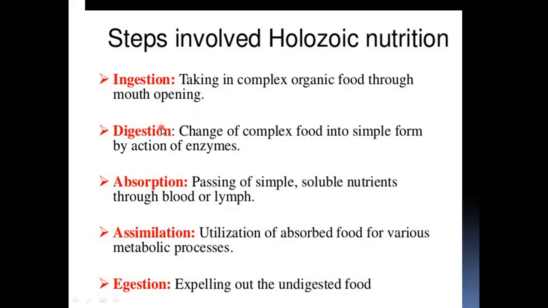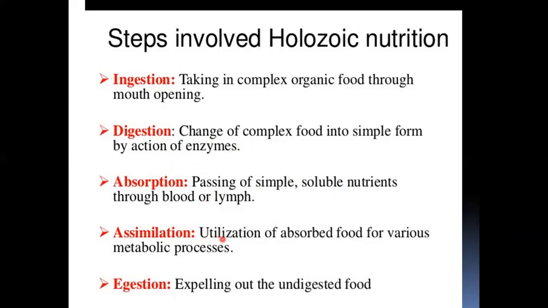And second, this ingested food is digested in various parts of the digestive system. So change of complex food into simple form by the action of digestive enzymes. And then digested food is absorbed. Absorption means passing of simple soluble nutrients into blood or lymph. And then it is absorbed into the cells. The blood gives it to the cells.